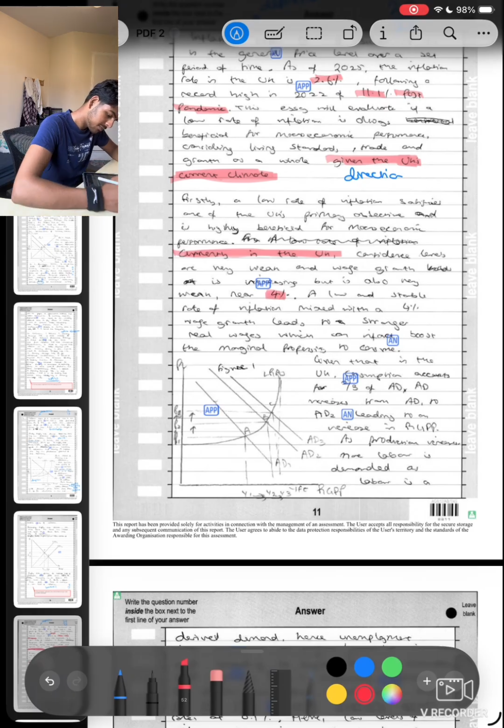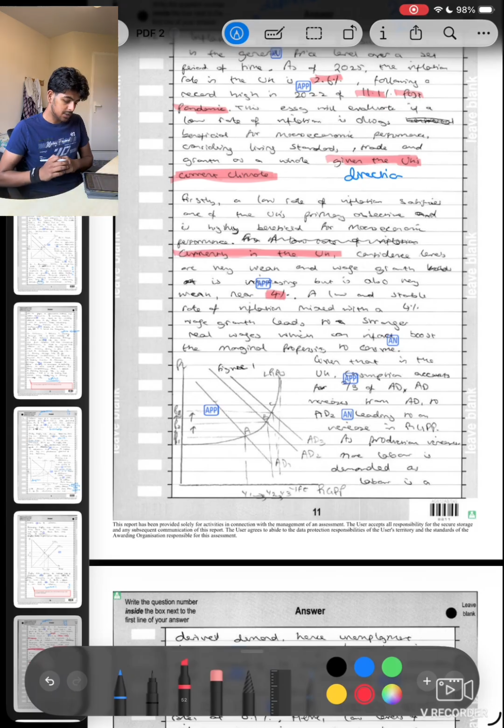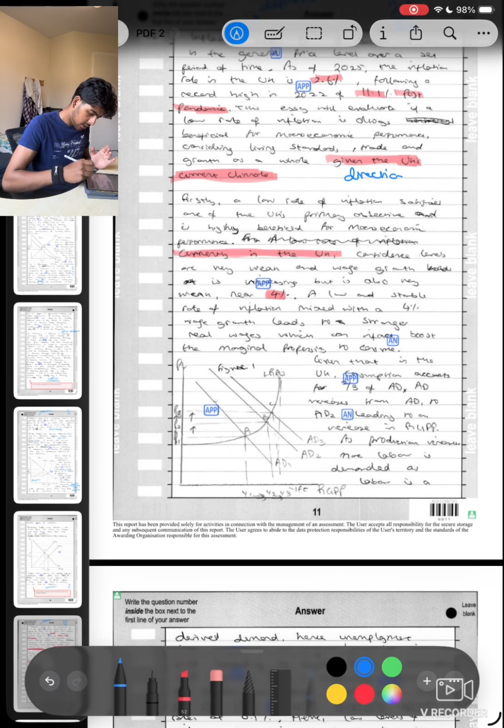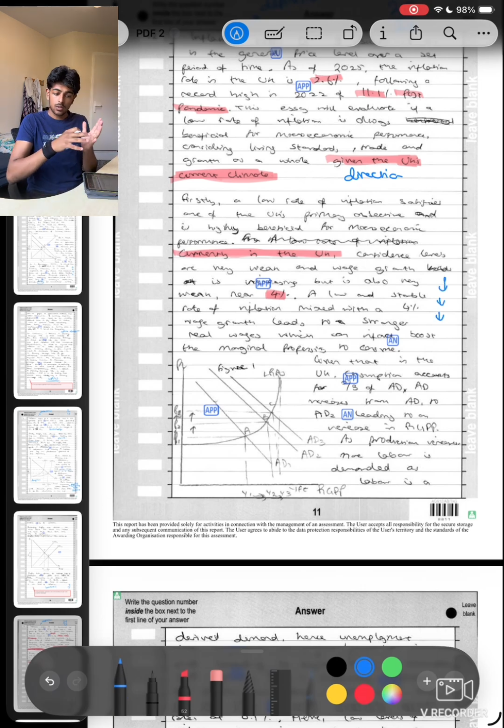Facts and figures. A low and stable rate of inflation mixed with a 4% wage growth leads to a stronger real wage, which can in fact boost marginal propensity to consume. And my chain of analysis is one thing to another thing to another thing, and it follows. This means this, therefore, this leads to a greater marginal propensity to consume. So I've taken one thing, real wages. I've taken low inflation. I've mixed them, and I've told you why this is a big deal.